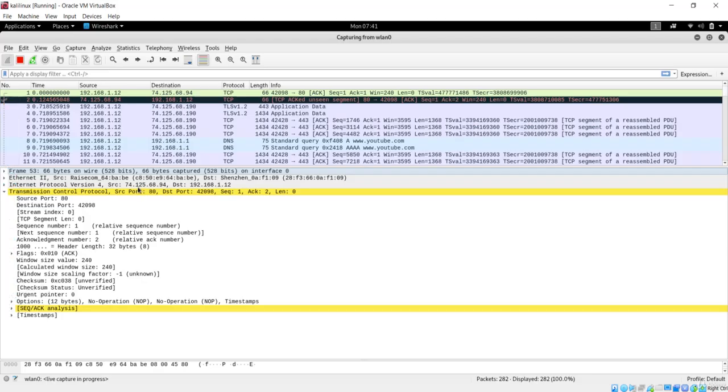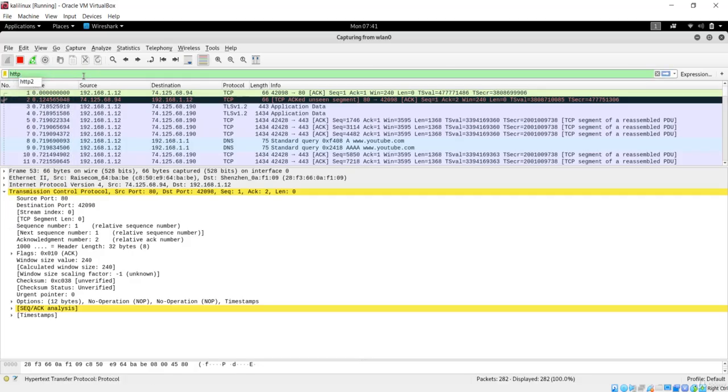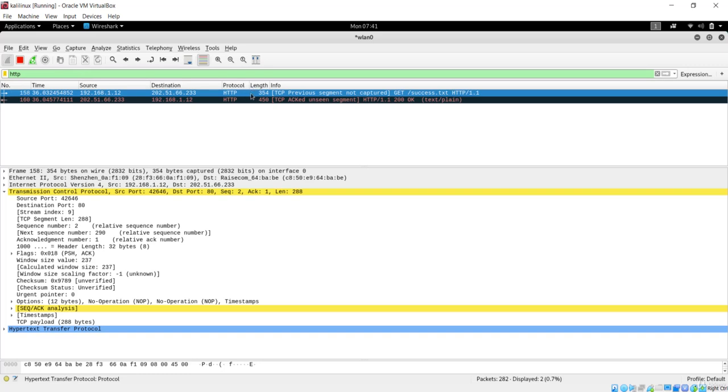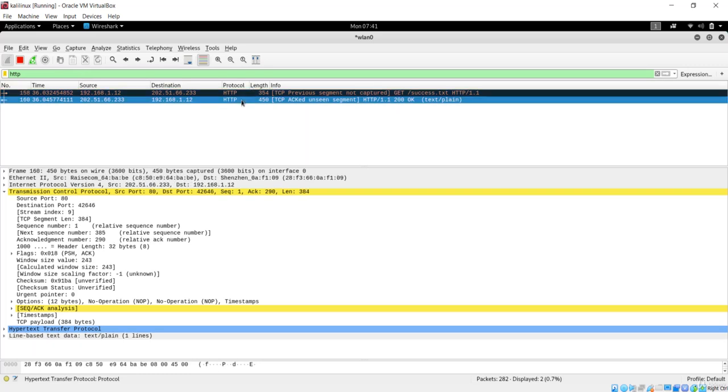Before that, you can see how to capture the packets. You can also filter the packets. If you want to see HTTP packets, you can do that from here: just type the packet type you want to see and hit enter. It is going to give us the packets that you want to see. So this is the way to use Wireshark.